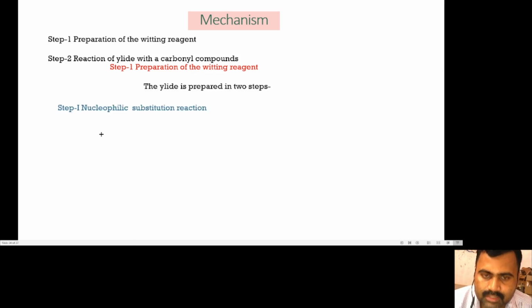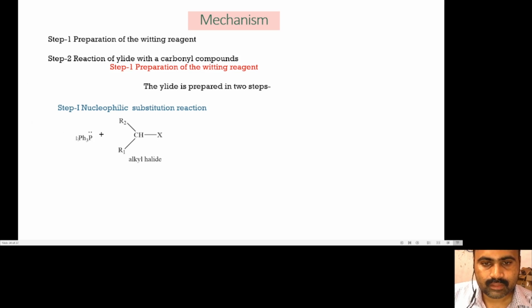The first step is the nucleophilic substitution reaction, in which the alkyl halide undergoes nucleophilic substitution with triphenylphosphine as a nucleophile. It is a simple substitution reaction that takes place on the alkyl halide, but in this case the nucleophile is triphenylphosphine.